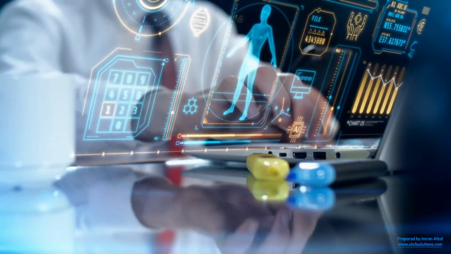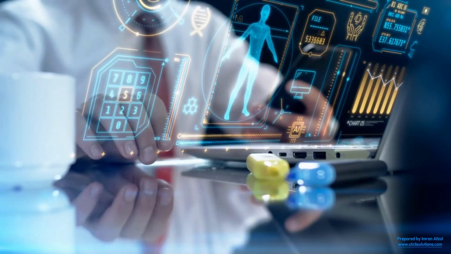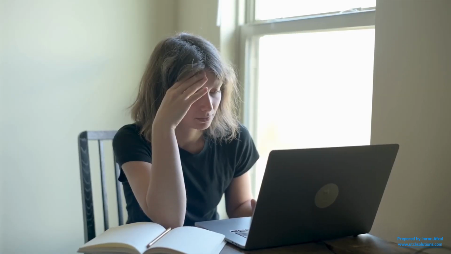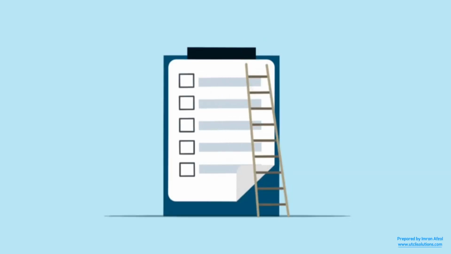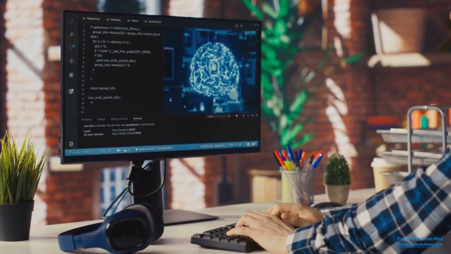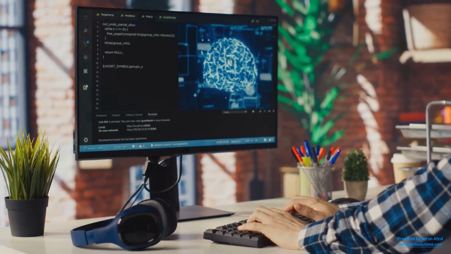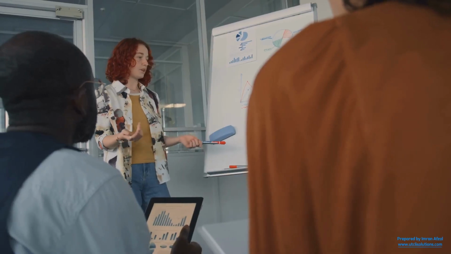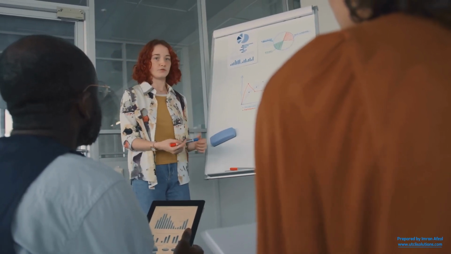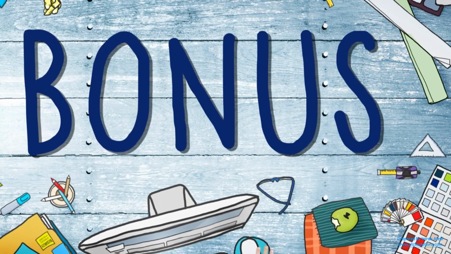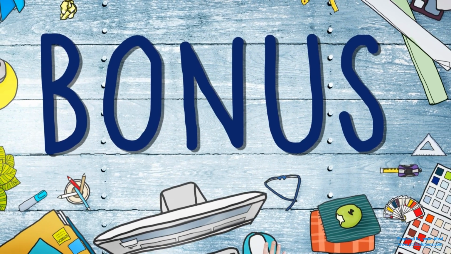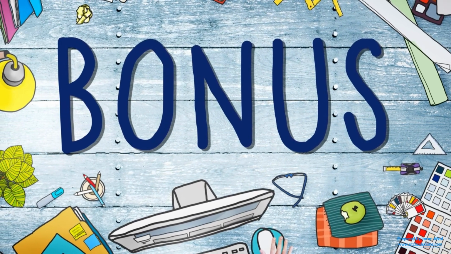If you want to become an AI or machine learning engineer, but don't know where to start, you are in the right place. Most people waste months jumping between random courses, only to feel stuck. This is a step-by-step, no-fluff roadmap to take you from beginner to job-ready AI or machine learning engineer in the shortest time possible. I will break it into structured phases, so you know exactly what to do and when to do it. Stick around till the end, because I will share a crucial bonus tip that will accelerate your learning curve and help you stand out in the AI field.